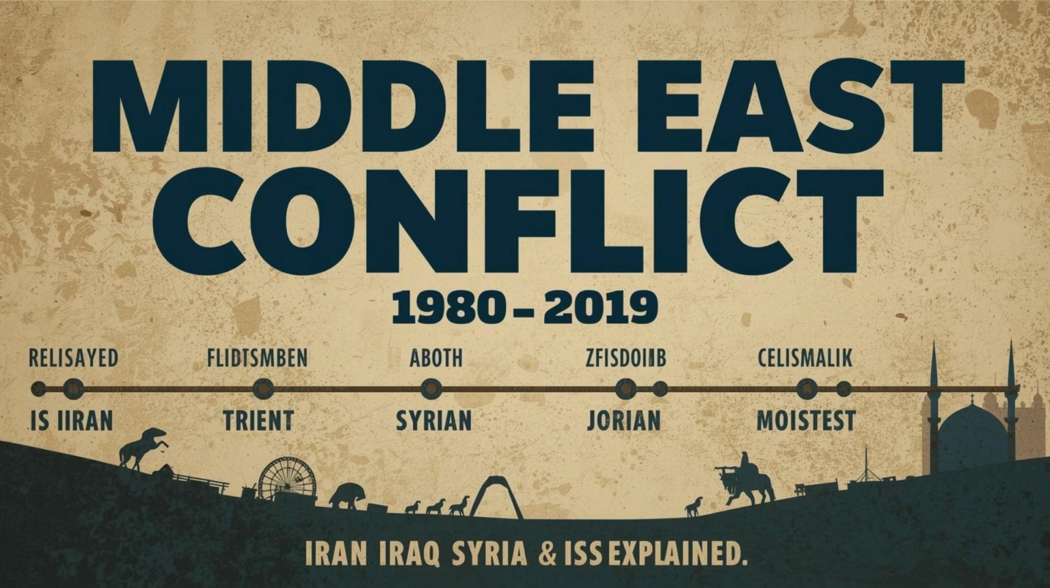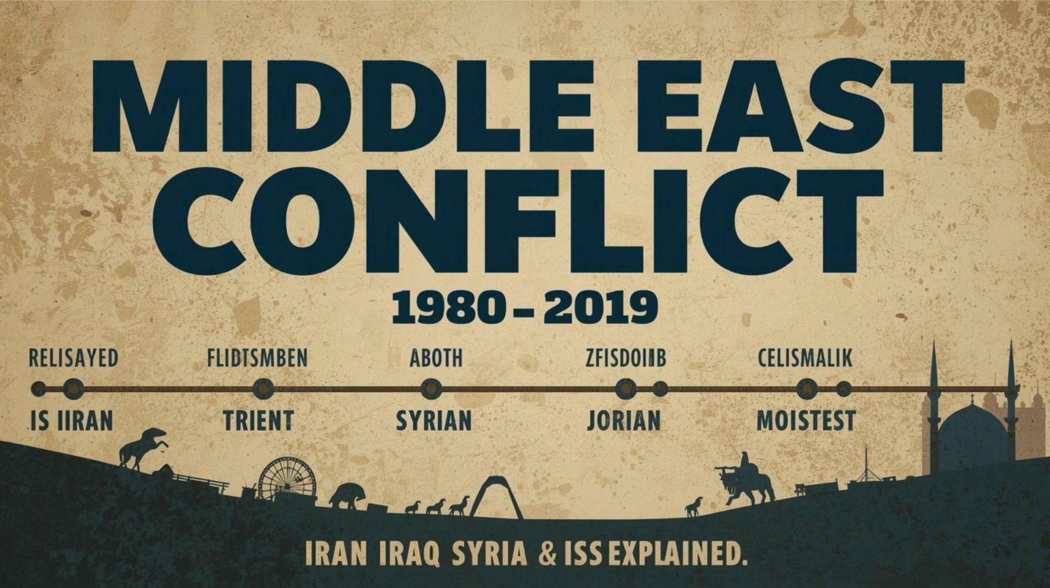Episode 1. Iran-Iraq War, 1980-1988. Explain causes, how it weakened both states, and set the stage for future conflict. Episode 2. Iraqi invasion of Kuwait, 1990. Why Saddam Hussein invaded Kuwait and how history led to it. Episode 3. The Gulf War, 1991. Coalition response and the restoration of Kuwait.